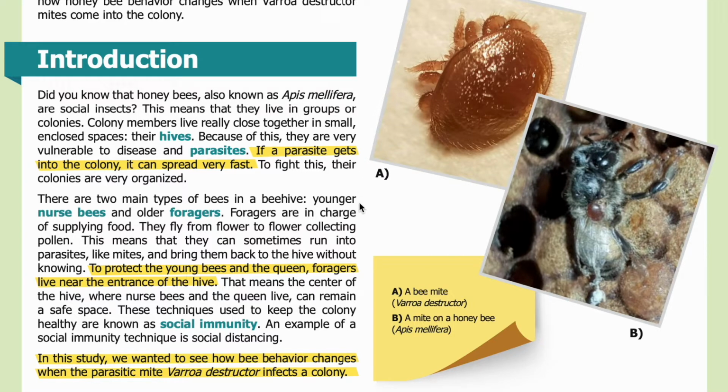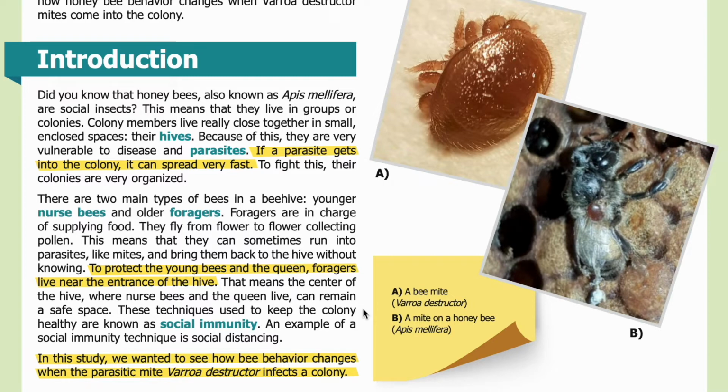There are two main types of bees in a beehive: younger nurse bees and older foragers. Foragers are in charge of supplying food. They fly from flower to flower collecting pollen. This means that they can sometimes run into parasites, like mites, and bring them back to the hive without knowing. To protect the young bees and the queen, foragers live near the entrance of the hive. That means the center of the hive, where nurse bees and the queen live, can remain a safe space.